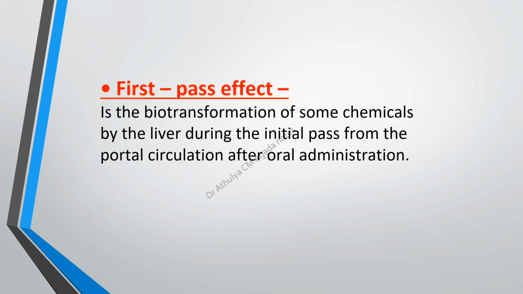There is also one more process which is called the first pass effect. It is the biotransformation of some chemicals by the liver during the initial pass from the portal circulation after oral administration. That is, just after oral administration, the drug directly enters the portal circulation and reaches the liver, and the biotransformation occurs there. This is called the first pass effect.